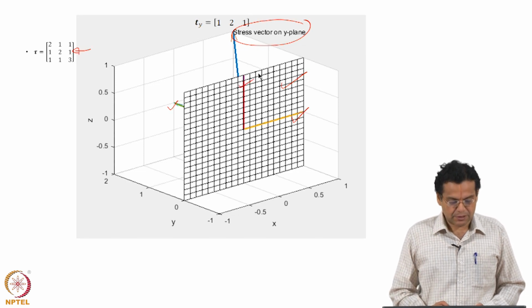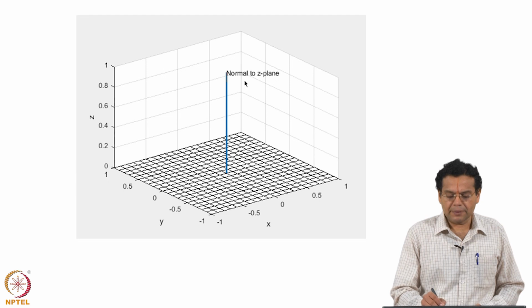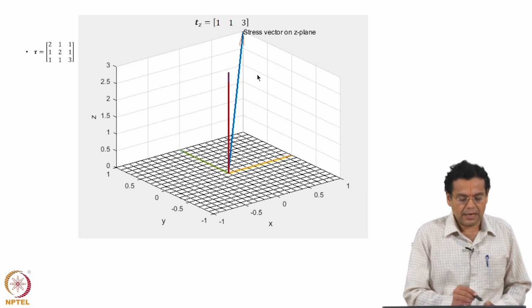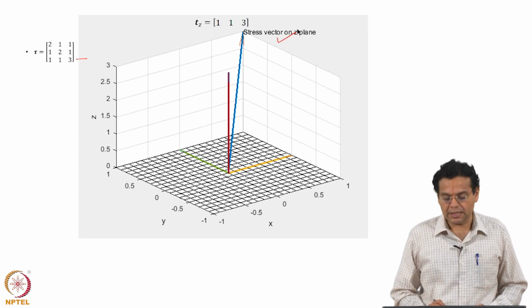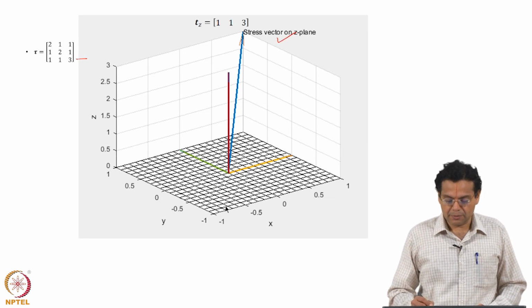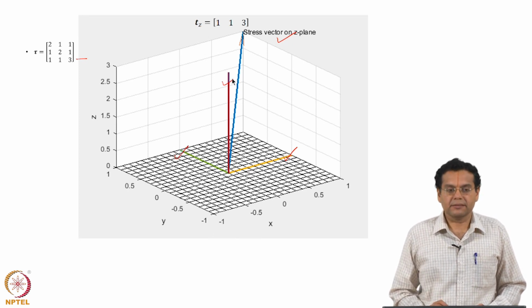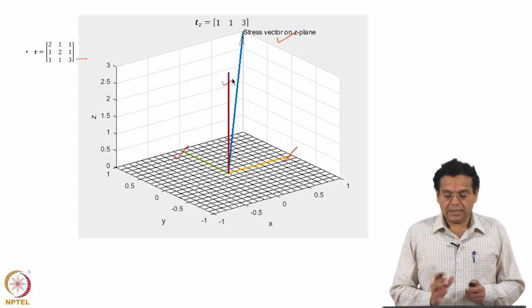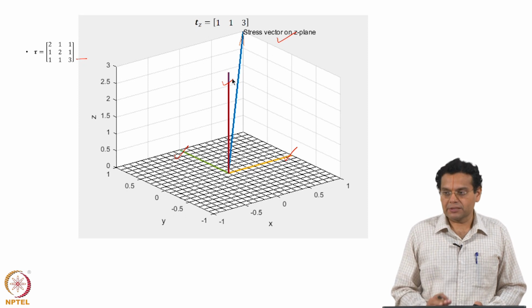Similarly, the z plane is very easy to see because it is something like the floor, and the normal to the z plane is also shown. The last row represents the components of the stress vector on the z plane, and the components are 1 along the x axis, 1 along the y axis and 3 along the z axis. Now, we have seen the representation of the information given to us, that is all we have done.